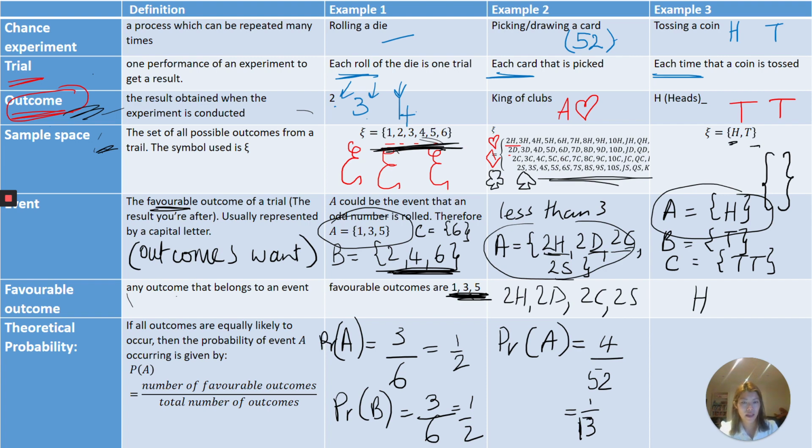Picking heads out of tossing a coin once. So if you toss a coin once, the probability of obtaining heads would be 1 over 2, because there's only one favourable outcome out of a sample space of 2.